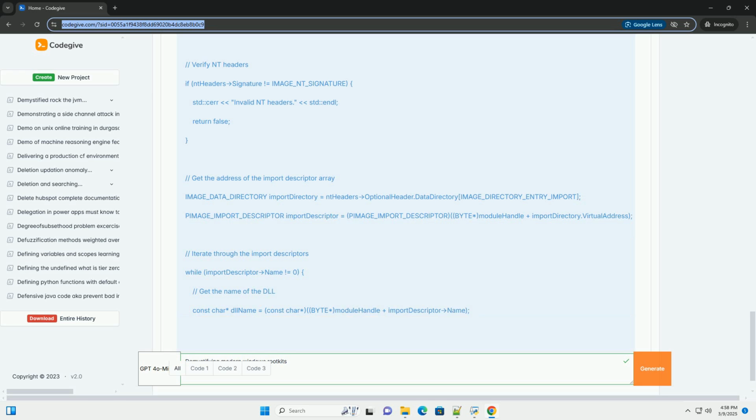Reliability: DKOM is a delicate technique. Errors can lead to system instability. Alternative hiding techniques: more sophisticated techniques involve manipulating other kernel data structures or using callback routines to filter process information.